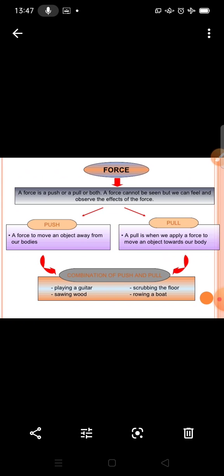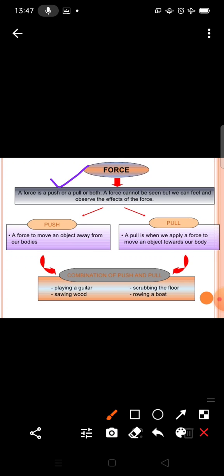What is a force? Student, a force is a push or pull or both. And student, you cannot see a force but you can feel and observe the effect of the force. So force means push or pull.